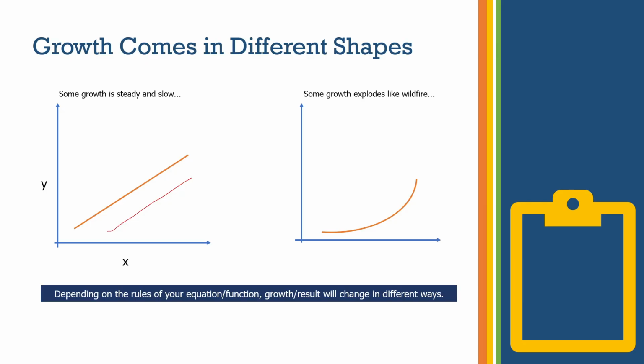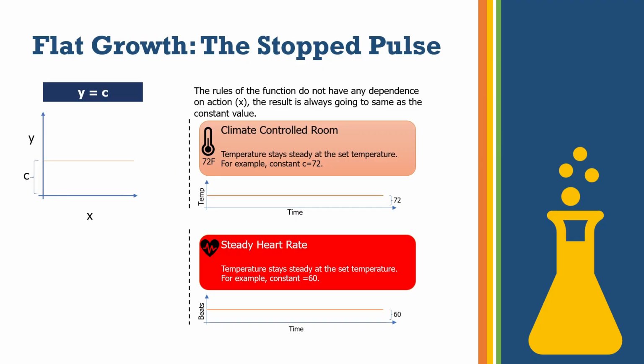On this slide, we're only looking at two shapes. That does not mean that growth happens in only two forms. There are more, and that is what this chapter is all about, where we're going to learn about the different types of growth that happen. Let's look at our first one, the flat growth.